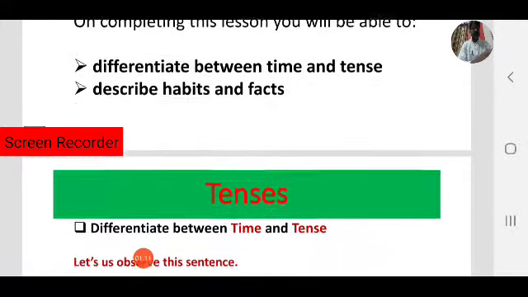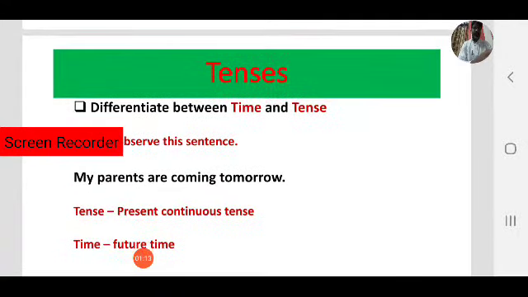Let us start our journey. What is the difference between tense and time? Let us observe this sentence: My parents are coming tomorrow. Observe the sentence. Then we will know the difference between tense and time.